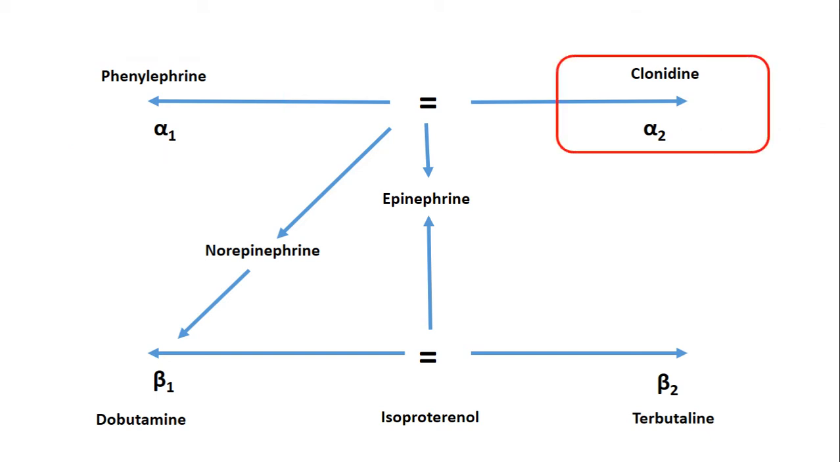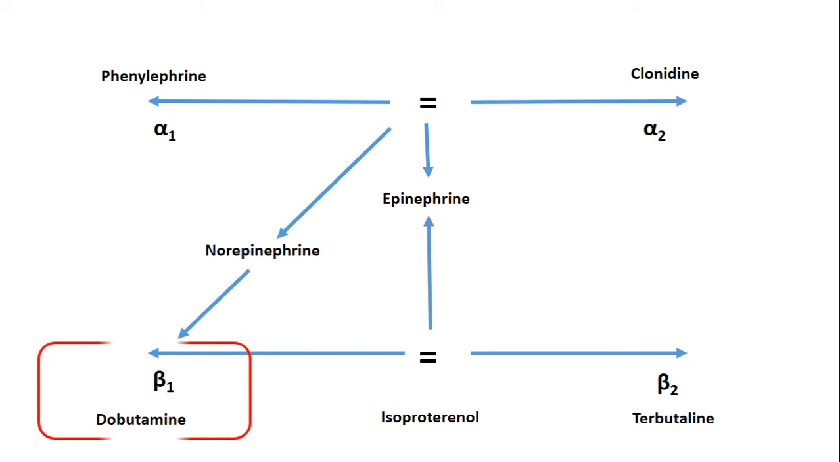Whereas clonidine is predominantly acting on the alpha 2 receptors. It has mainly the action on the central nervous system, and apart from that it also has smaller action on the peripheral nerve endings. So clonidine is an alpha 2 agonist, whereas dobutamine has affinity towards beta 1 receptors. So dobutamine is a beta 1 agonist, which is mainly used in the treatment of heart failure.